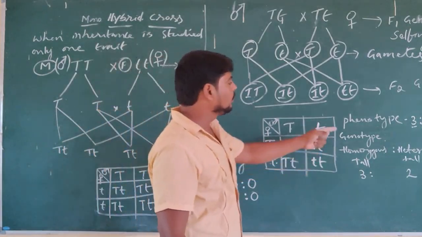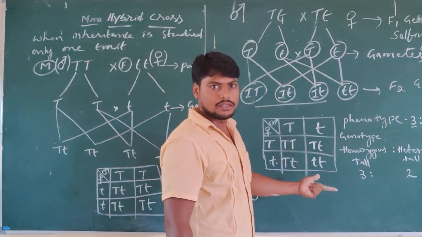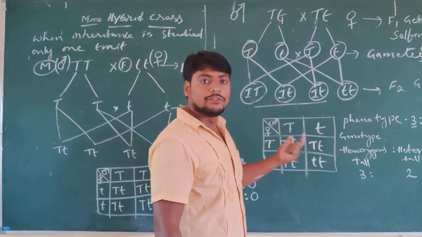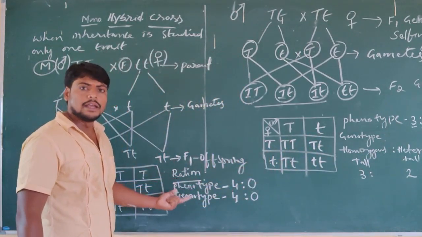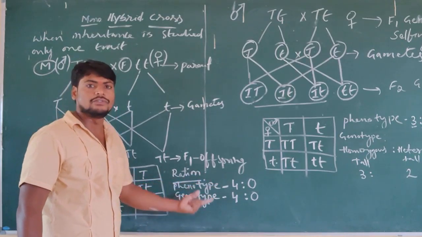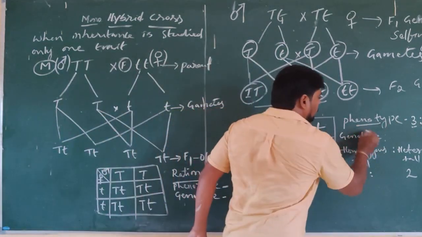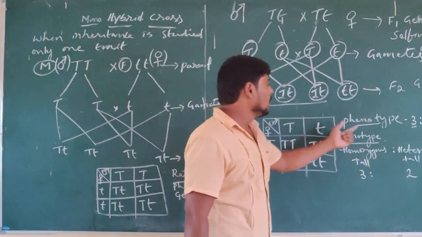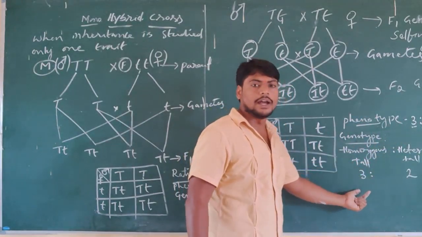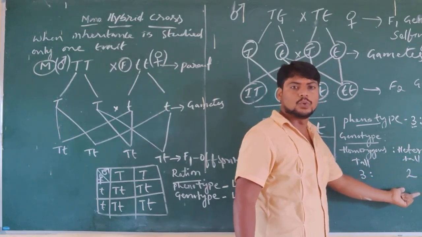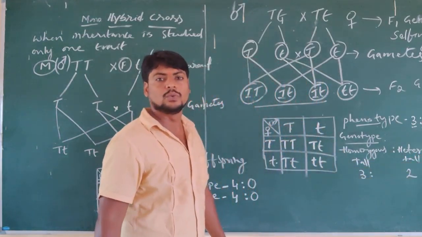And what is the ratio of phenotype and genotype in the F2 generation of the monohybrid cross? So in the monohybrid cross, the F1 generation ratios, both phenotype and genotype, are 4:0. Whereas in the F2 generation, the phenotype ratio is 3:1. In genotype, homozygous tall is 1, heterozygous tall is 2, and dwarf is 1.